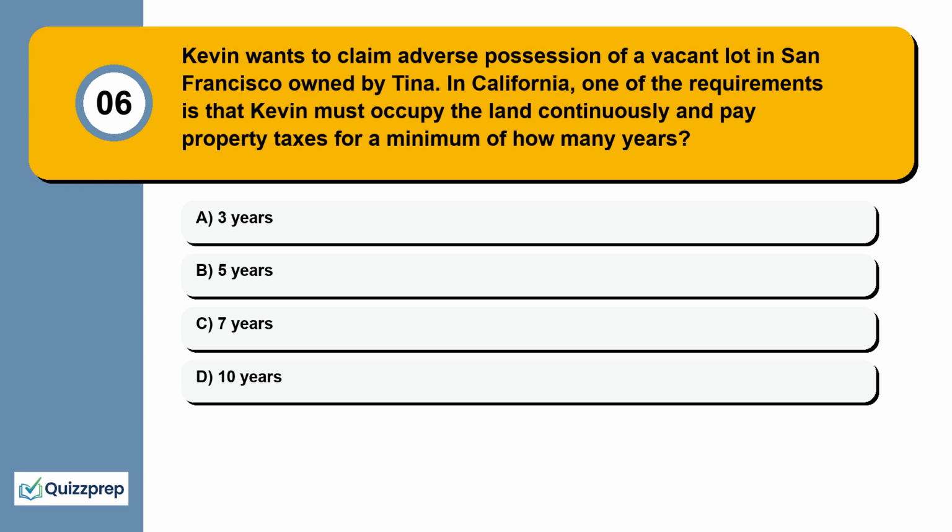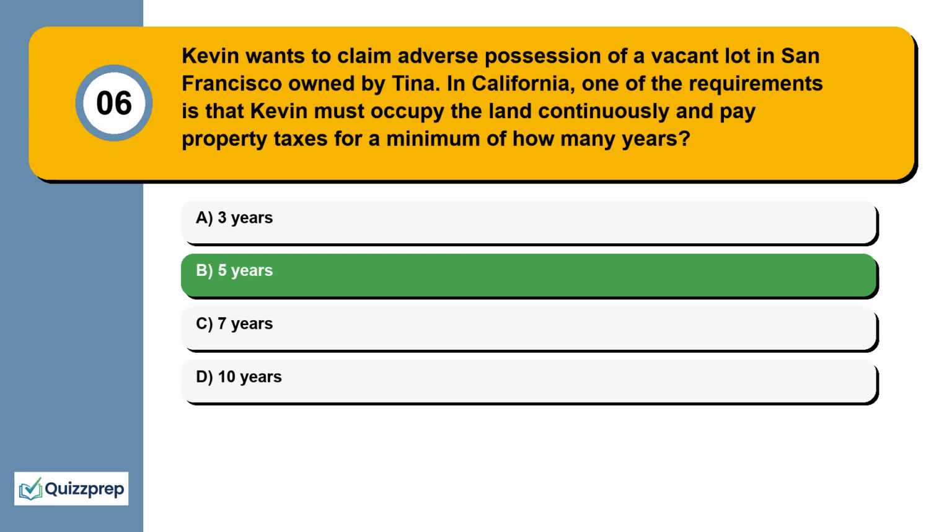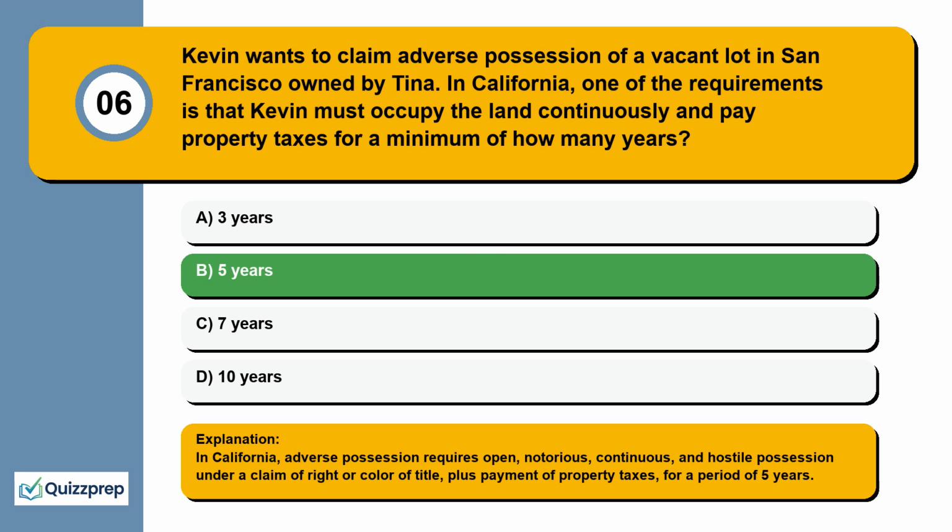Question 6. Kevin wants to claim adverse possession of a vacant lot in San Francisco owned by Tina. In California, one of the requirements is that Kevin must occupy the land continuously and pay property taxes for a minimum of how many years? 3 years, 5 years, 7 years, 10 years. In California, adverse possession requires open, notorious, continuous, and hostile possession under a claim of right or color of title, plus payment of property taxes, for a period of 5 years.